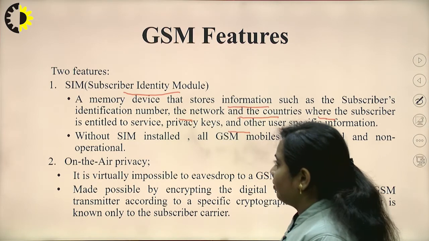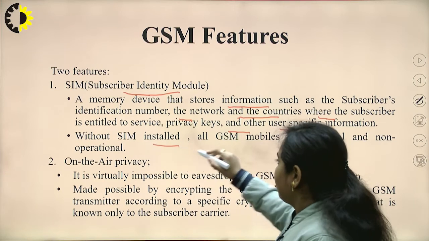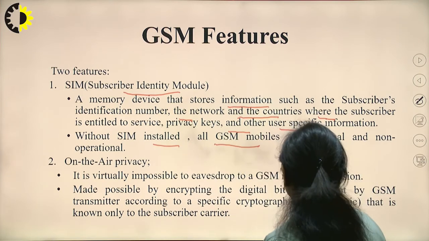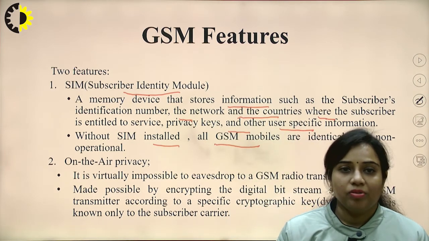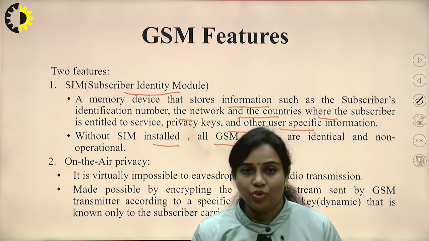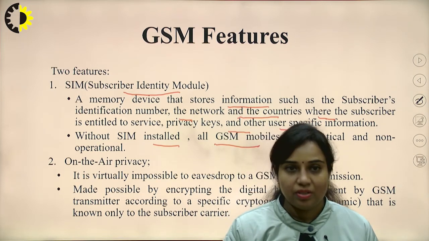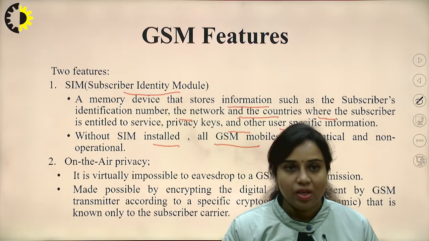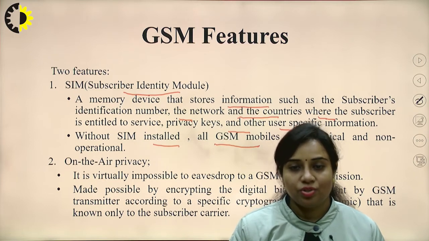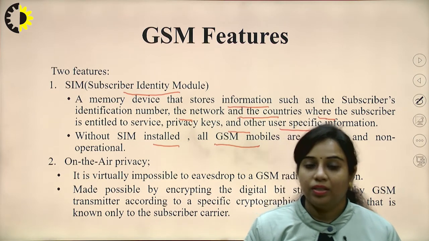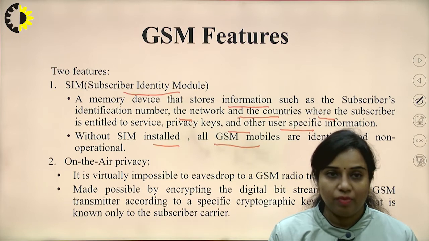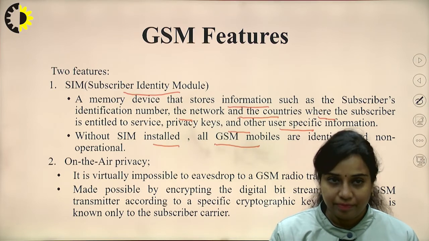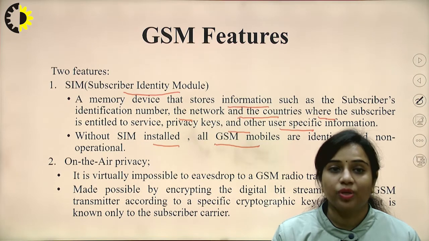Without the SIM installed, all GSM mobiles are identical and non-operational. Since we are talking about the second generation, strictly related to providing telephone services for the mobile phone or cellular system, the SIM card is very essential. It consists of the unique subscriber identification number. If I have my phone with a SIM card, it has information related to that particular local area, which is considered as the home location register.